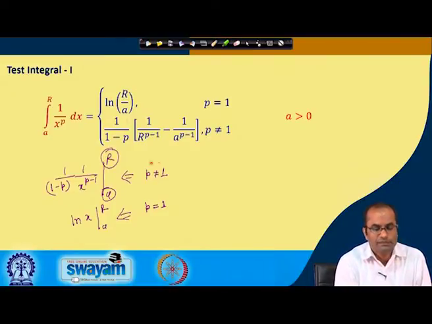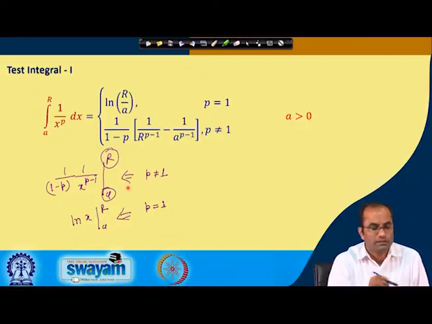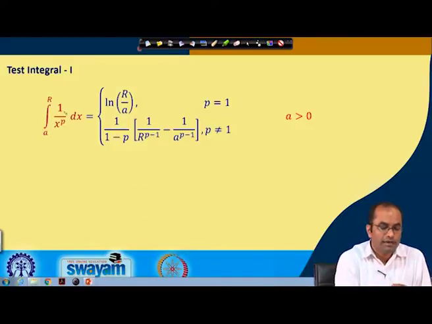In the second case, when p is not equal to 1, we will get 1 over 1 minus p, times 1 over x to the power p minus 1, and here again the limits from a to r. So, first 1 over r to the power p minus 1 we will get, and then minus 1 over a to the power p minus 1. So, these are the integral values for this a to r.